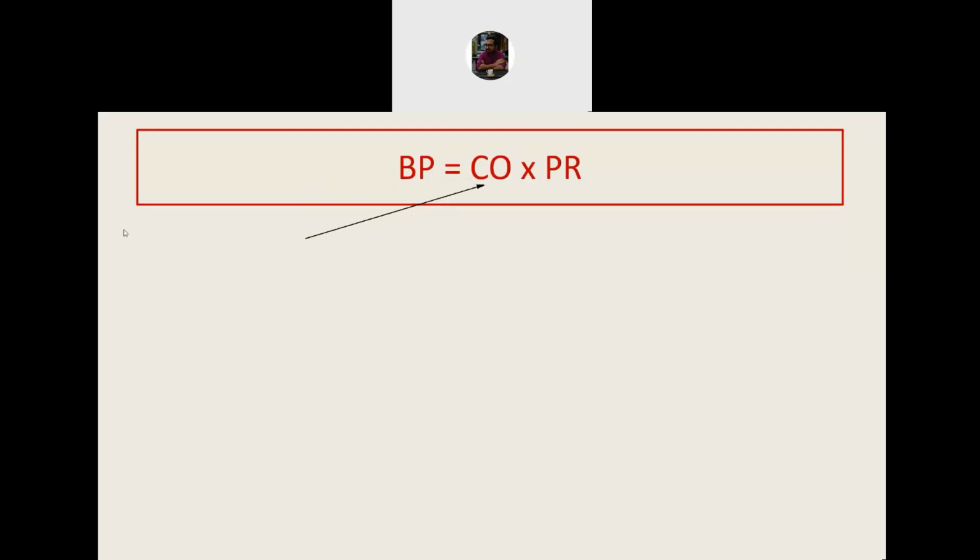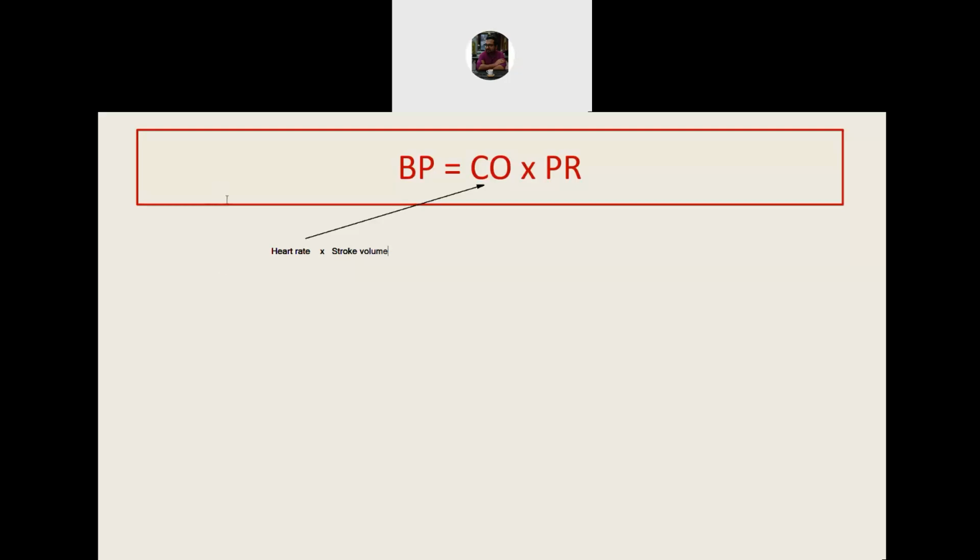The cardiac output, as we know, is heart rate multiplied by the stroke volume. That is amount of blood per beat into number of beats. That is the cardiac output or minute volume.